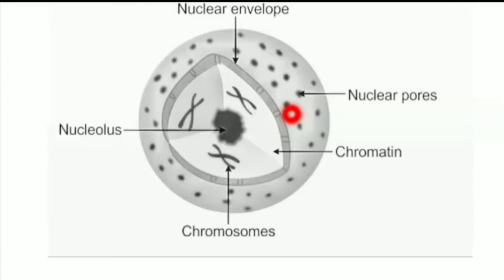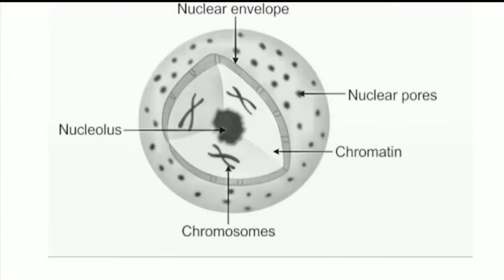At certain intervals, the two nuclear membranes have nuclear pores with a diameter of about 90 nanometers, which permit the free passage of products synthesized in the nucleus into the surrounding cytoplasm. Meaning the pores present in the nucleus allow products synthesized in the nucleus to pass freely and be transported to the surrounding cytoplasm.